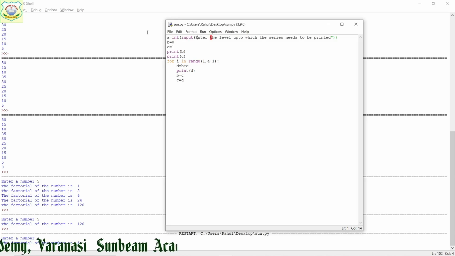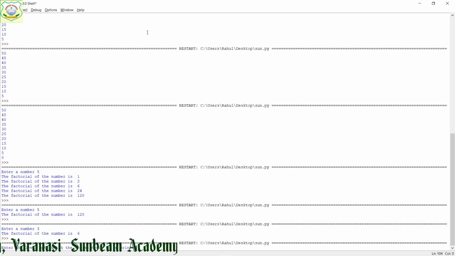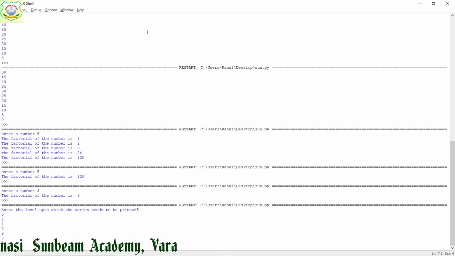Sorry, I have not put a quotation over here. Now enter the level up to which the series needs to be printed. Suppose 5, right. So now see here, 5 means first value will be b equal to 0 and c equal to 1. I have taken 0 and 1. Then after this you can find only 5 numbers. 0 plus 1 becomes 1, 1 plus 1 becomes 2, 1 plus 2 becomes 3, 2 plus 3 becomes 5, 5 plus 3 becomes 8.